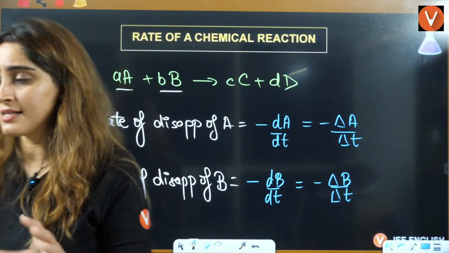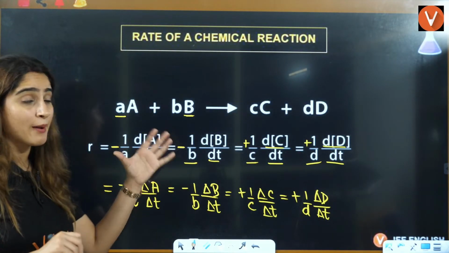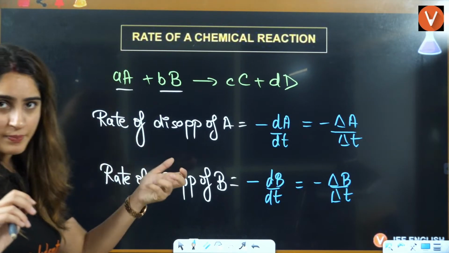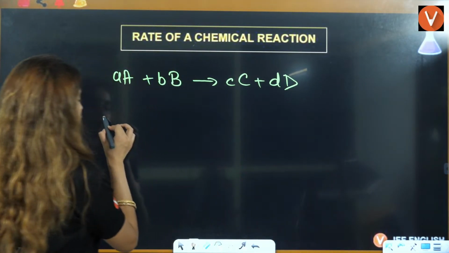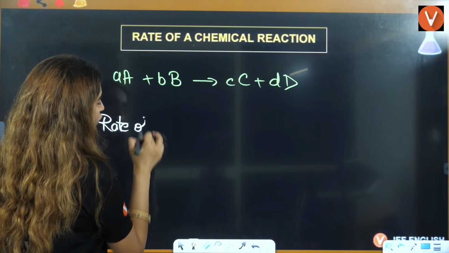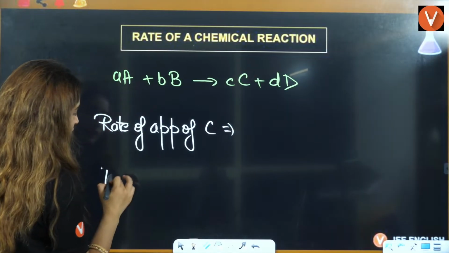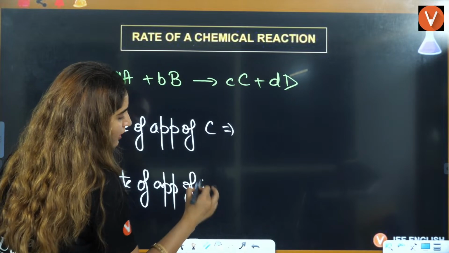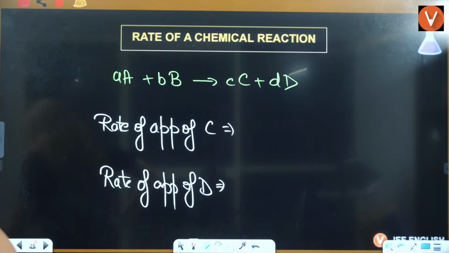So the difference is, whenever I am talking about simple rate of reaction, I divide by the stoichiometry. But when I am writing the rate of disappearance, or the rate of appearance, here we write the rate of appearance of C and the rate of appearance of D. Who will tell me the rate of appearance and disappearance?